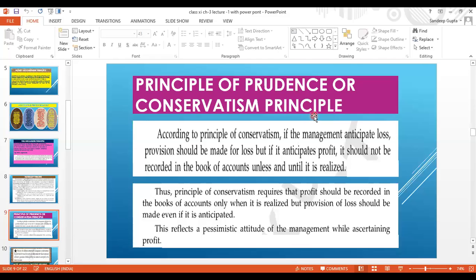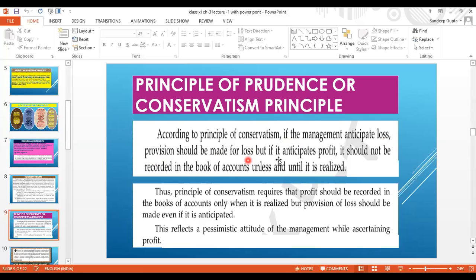According to the principle of conservatism, if the management anticipates loss, it means management has estimated in advance that in future there may be some loss, so provision should be made for loss. Notice here, let us listen again: if management anticipates loss, provision should be made for loss.